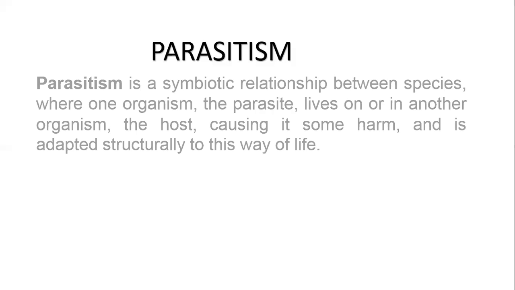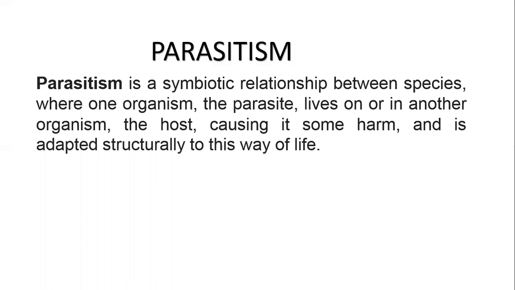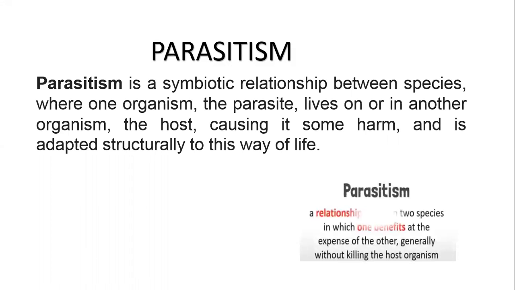Parasitism. Parasitism is a symbiotic relationship between species where one organism, the parasite, lives on or in another organism, the host, causing it some harm and is adapted structurally to this way of life. In easy words, a relationship between two species in which one benefits at the expense of the other, generally without killing the host organism.